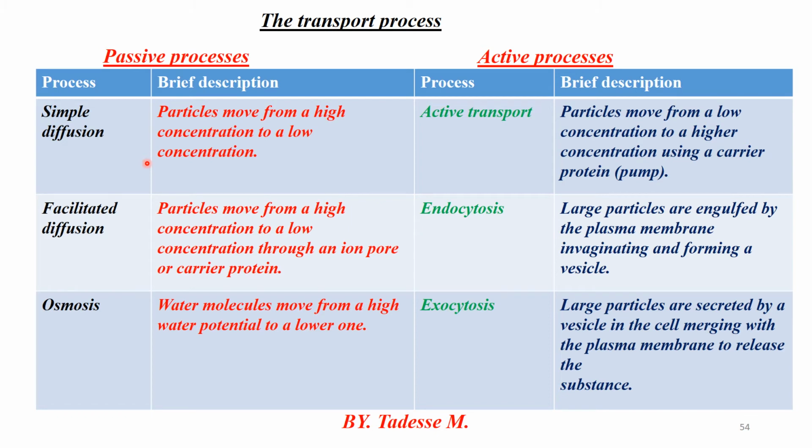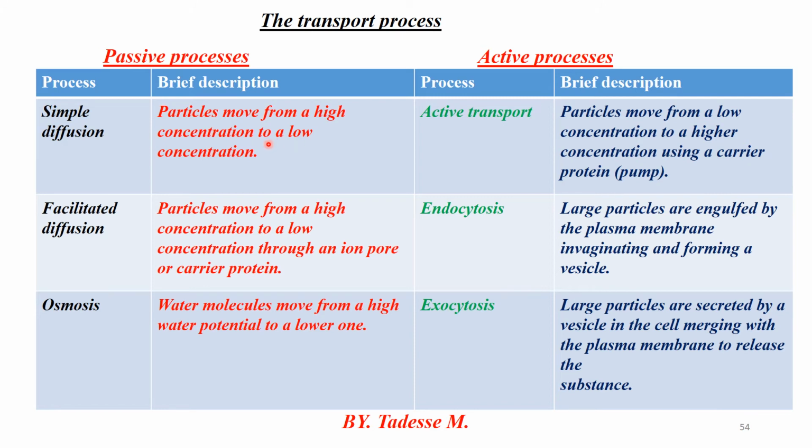Starting from the initial one, simple diffusion is one of the major parts of passive process, which moves substances from high to low concentration. Mainly fluids, liquids, and gases containing molecules can move freely from high to low concentration.